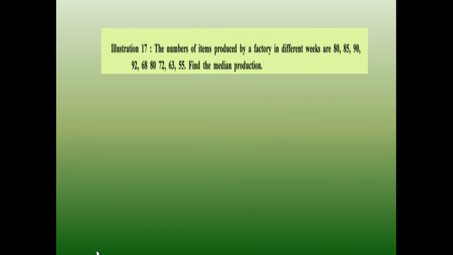This is illustration 17. The number of items produced by a factory in different weeks are given below: 80, 85, 90, 92, 68 and so on. And you are told to find the median production. To find median or any other positional average, the first step is to arrange the given data in ascending order.